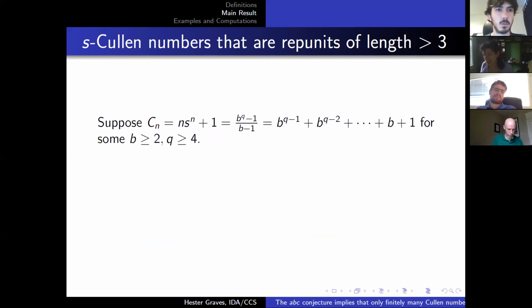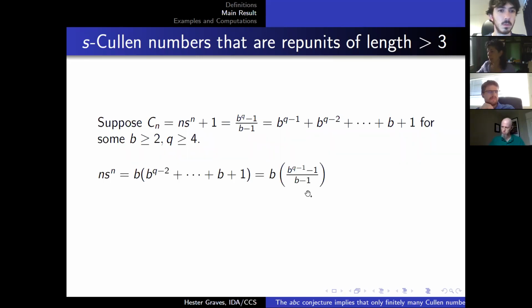And I'm not going to go through all the details. I'm just going to show you how we use the same trick. So we again take an s-Cullen number and we write it as a rep unit of length greater than 3 for some base b. And they both end in a +1, so we can subtract the 1 from each side and we can factor out the b. So we have n times s to the n is b times another rep unit base b.